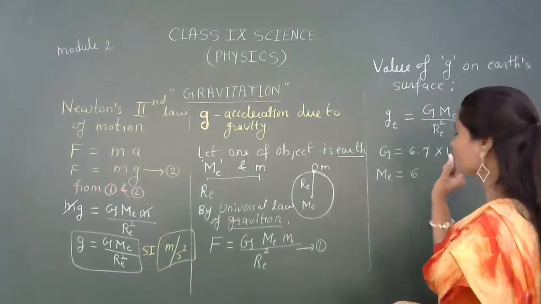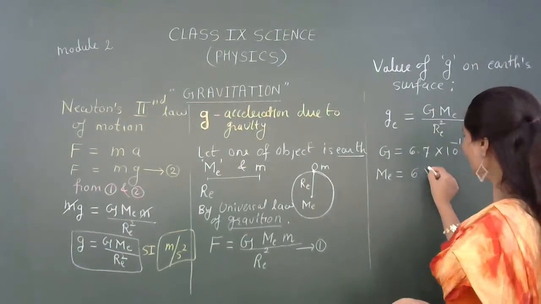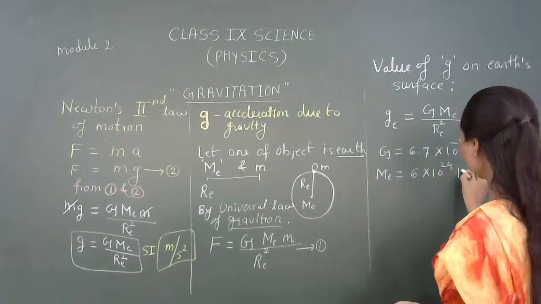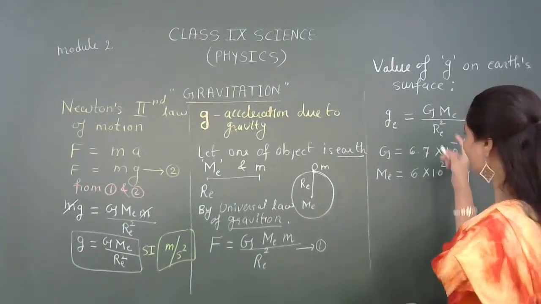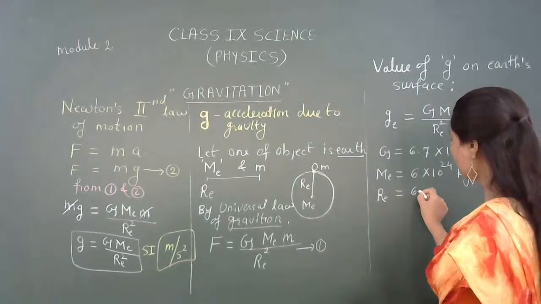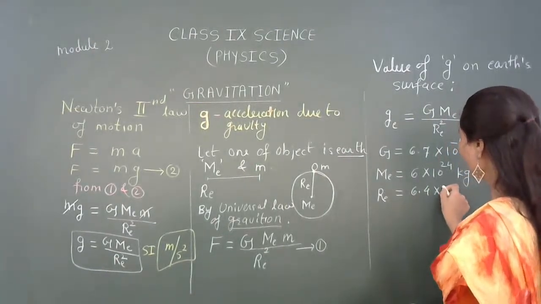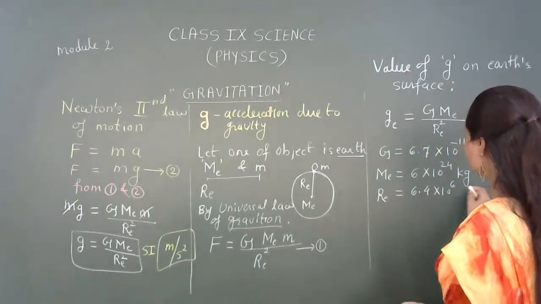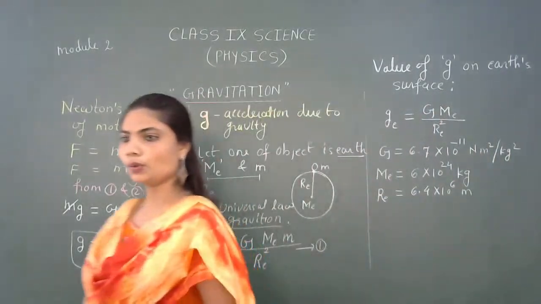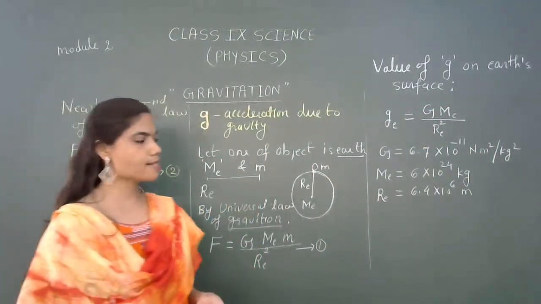Yes, it is equivalent to 6 into 10 to the power 24, and it is mass, therefore kg. And radius for the Earth is 6.4 into 10 to the power 6 meter. I have provided you with all the necessary data.